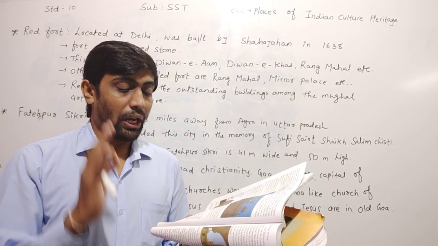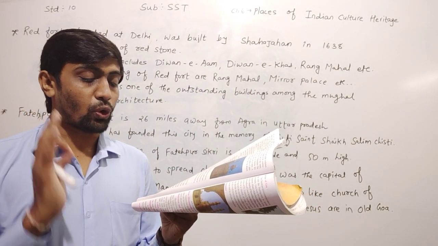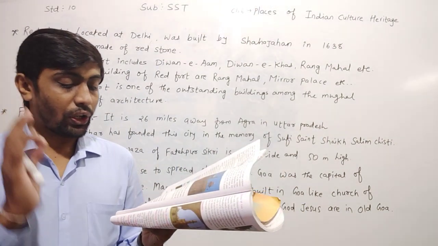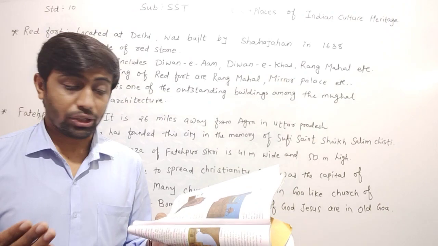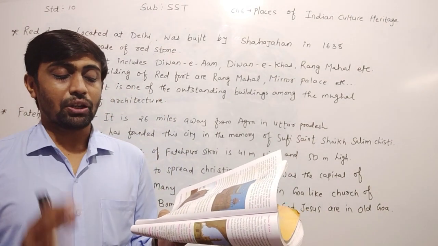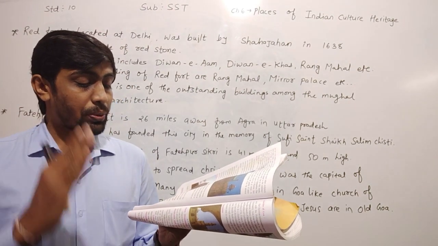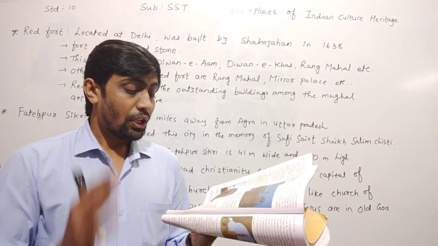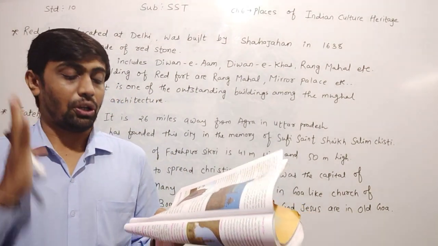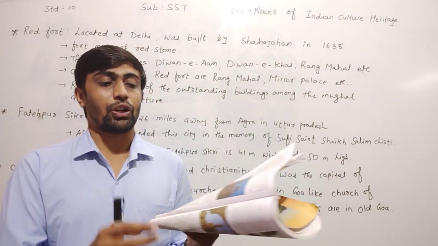The other well-known and remarkable buildings of Sikri are the palaces of Jodhabai, Panch Mahal, Tomb of Sheikh Salim Rizvi, Diwan-e-Aam, Diwan-e-Khas and Jyotish Mahal. These are all the remarkable buildings of Sikri.